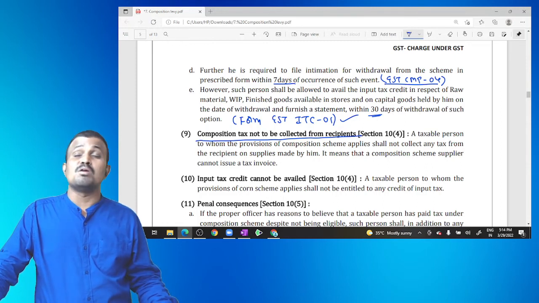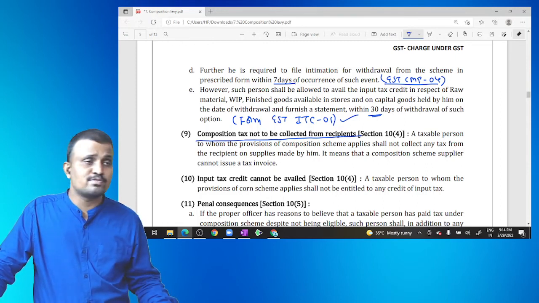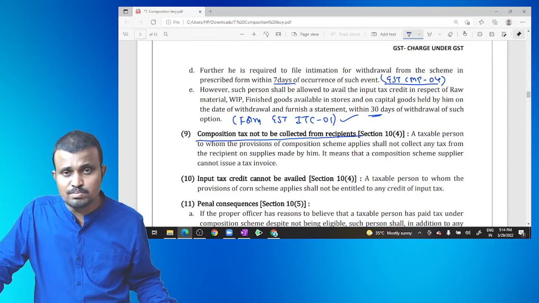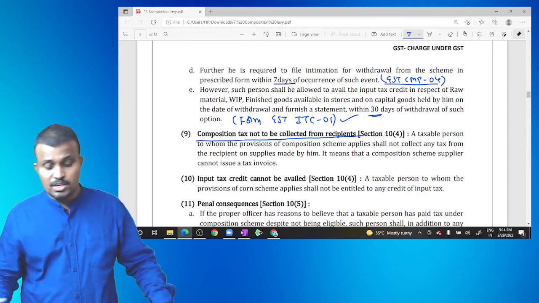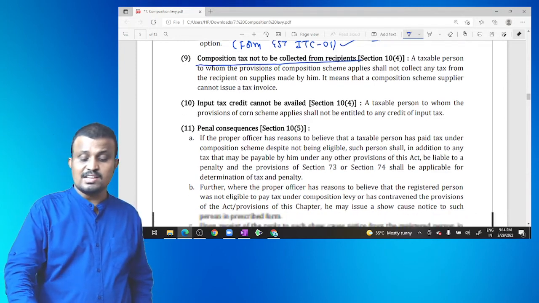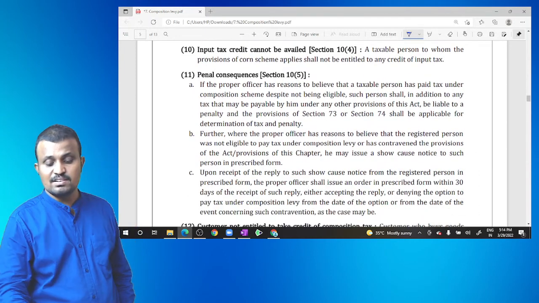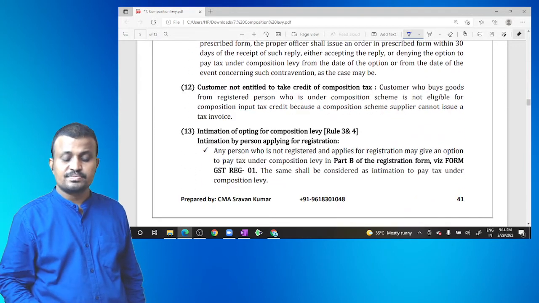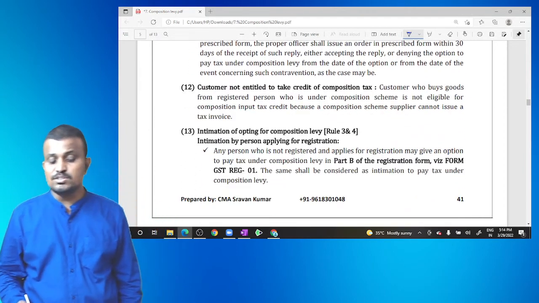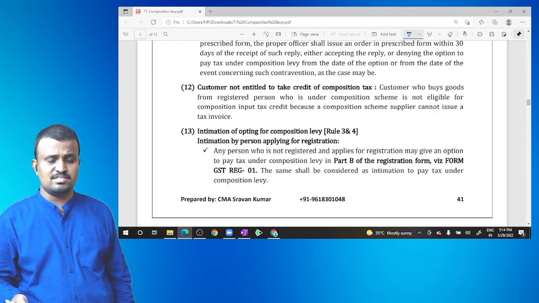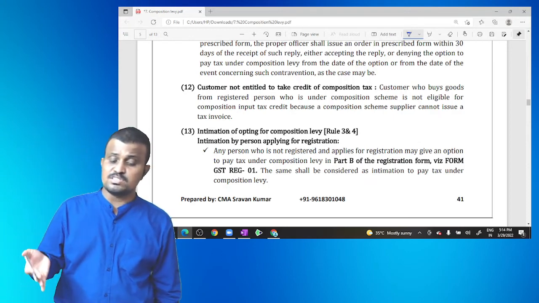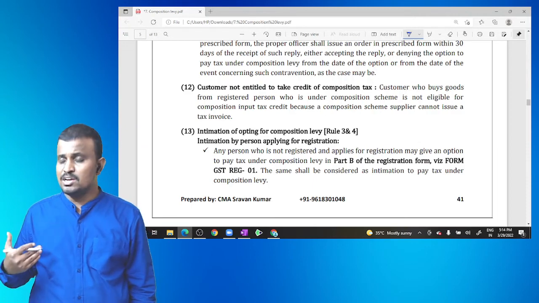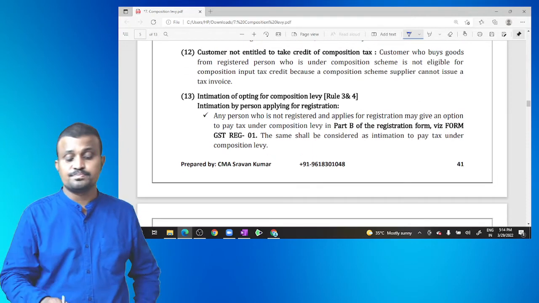Because a composite dealer does not collect any tax from the customer, then without payment of the tax, how can the customer claim the input tax credit? So input tax credit cannot be availed, and penal consequences are there, and here section 73 and section 74 apply. Next, customers are not entitled to take the credit of composite tax. As already discussed, the person who purchased the goods from the composite dealer is not eligible for claiming the input tax credit.